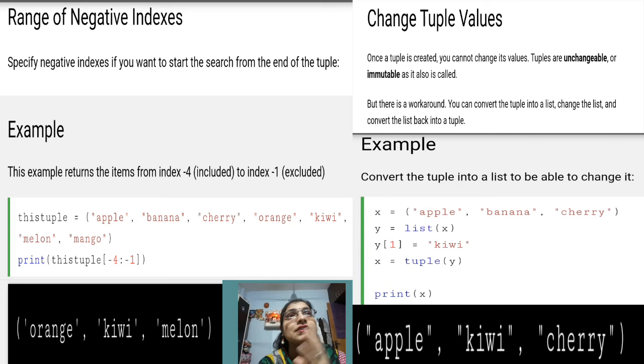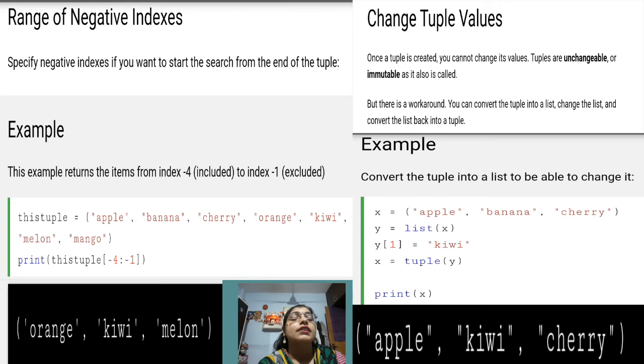And again, as in the case of positive indexing, if we provide 5, it displays the items till 4 only. Similarly, if you provide colon -1, it is not going to display the item present at the -1 index. It will stop the execution before that, that is, till -2 only it will print. It will not display the item which is present at -1. So this is the reason why you got the answer as orange, kiwi, melon. After that, if you want mango to be displayed, then there is no need to provide any value after the colon. It will display till the last item.